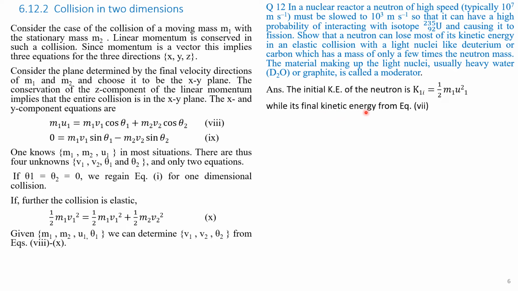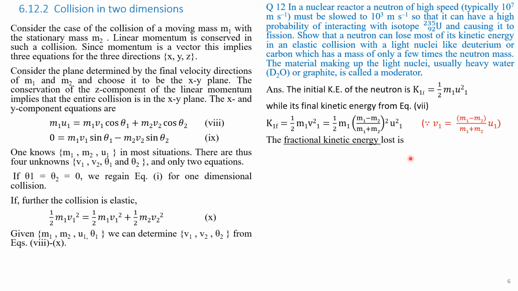The final kinetic energy, from equation 7 given in the previous slide, is K1F equals half m1 v1 square, that is equal to half of m1 into (m1 minus m2 divided by m1 plus m2) whole square into u1 square, because v1 is equal to (m1 minus m2 divided by m1 plus m2) into u1. That we have also explained in the previous slide.